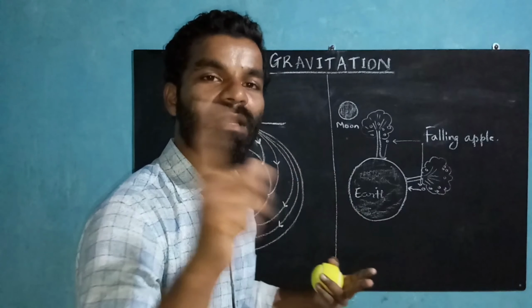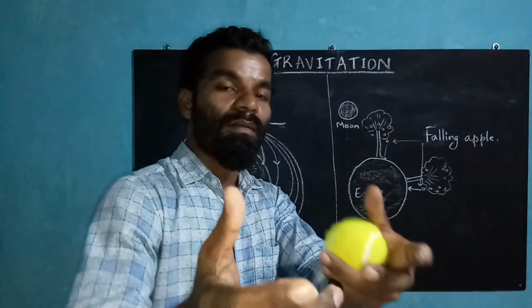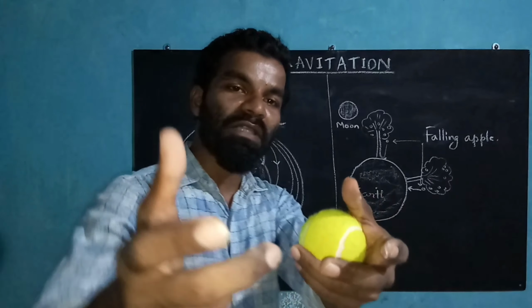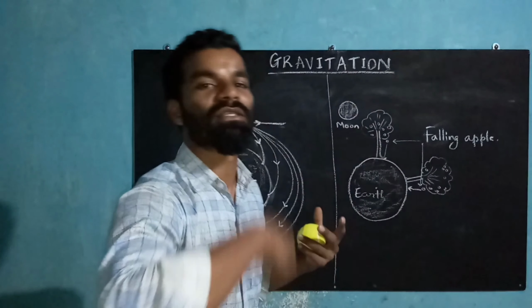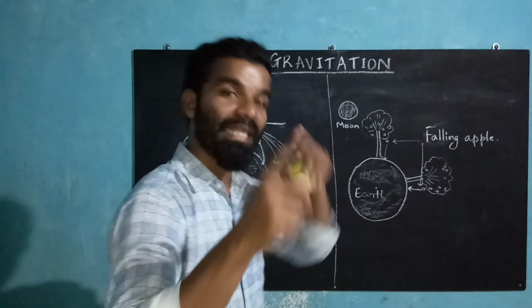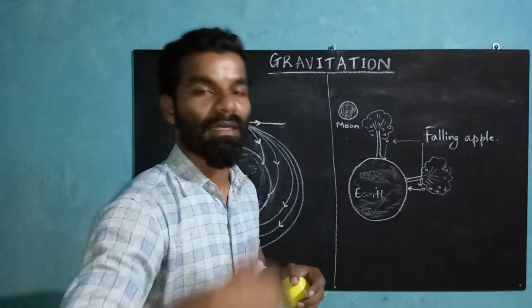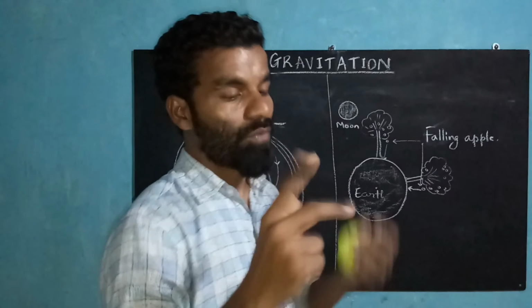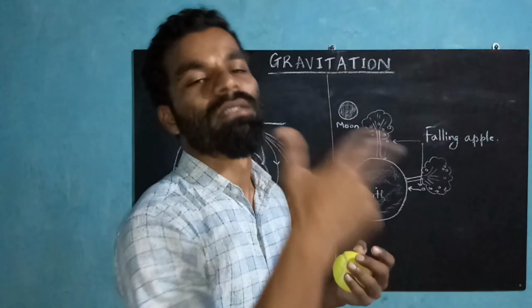The gravitational pull of the earth. But it is not enough to bring the moon onto the surface of the earth. But it acts on the moon, and that is why the moon keeps on rotating in that circular path around the earth. So two things which are helping the moon rotate in the circular orbit.